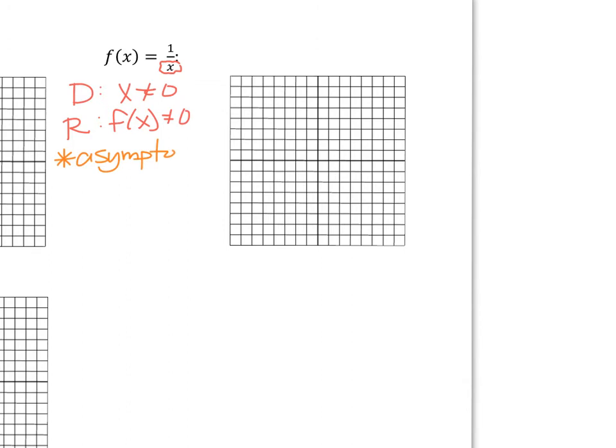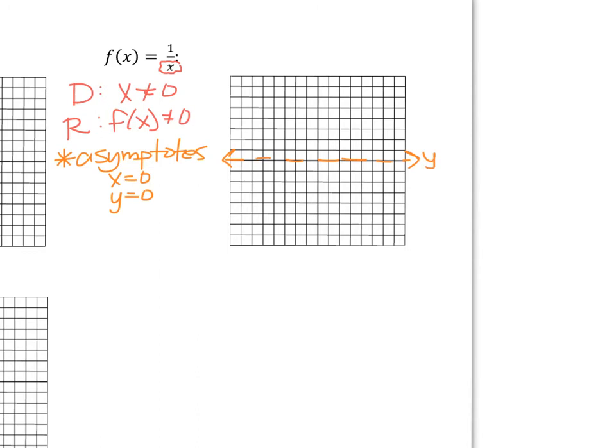It's a really weird word to spell, but what it means is it's kind of like a boundary line that we don't cross over. So unlike our axis of symmetry with quadratics where we flipped it over the symmetry line, this is kind of like a boundary line. So our boundary lines are going to be x equals 0 and y equals 0. It really just cuts our graph into different quadrants.